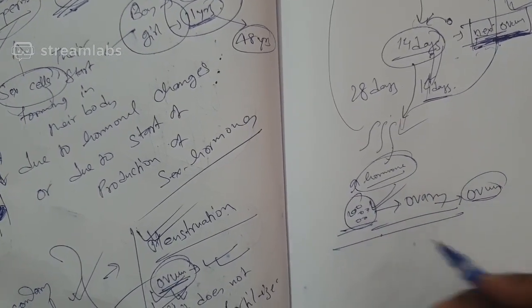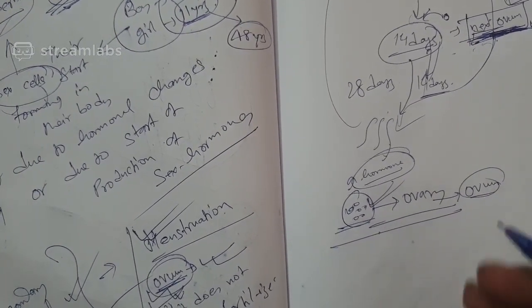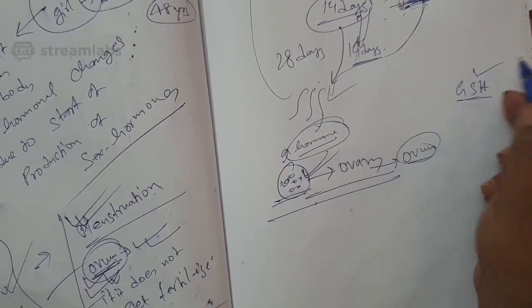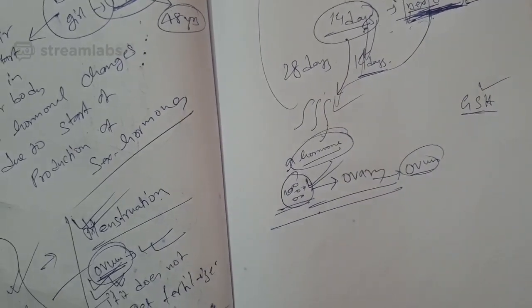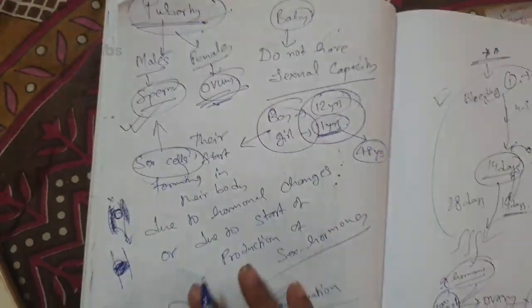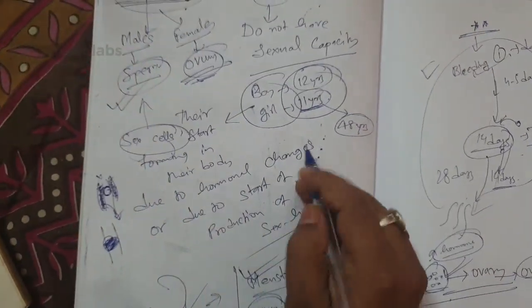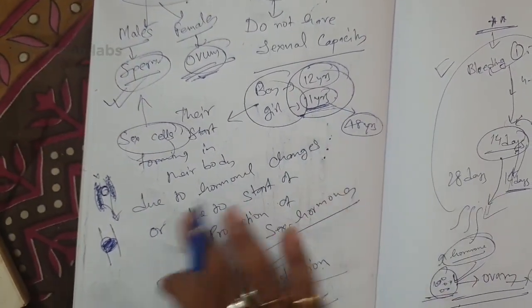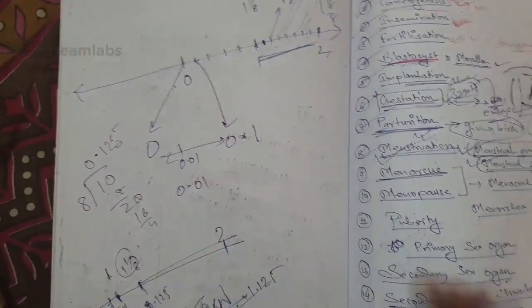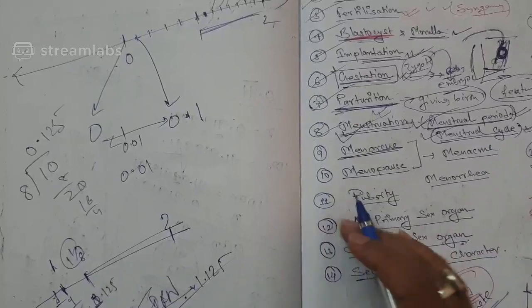the gonadotropic hormones, or the GSH, that is gonadotropic stimulating hormone, which stimulates the gonads to produce the sex hormones. There can be a problem in this also. So these are the factors on which there can be delay of menarche. So I hope that you understand what is menarche. The menarche is the start of the menstrual cycle, so that is known as the menarche. I hope that you understand that particular thing.